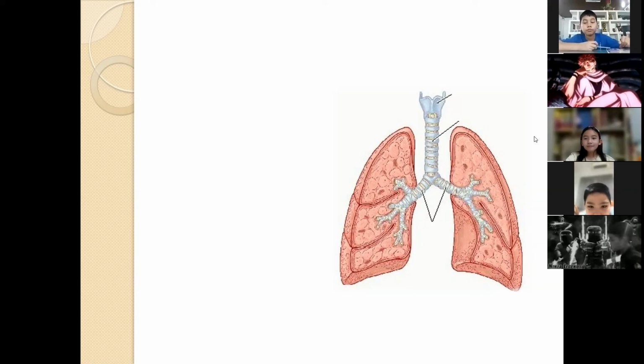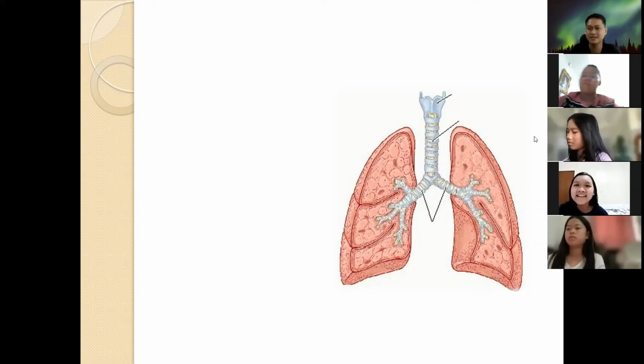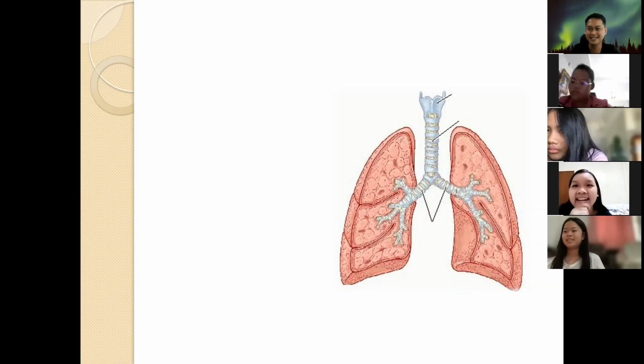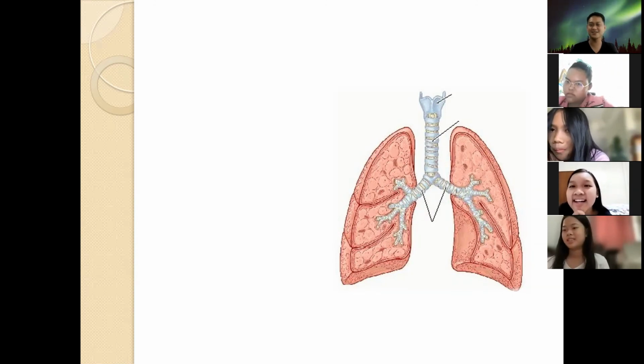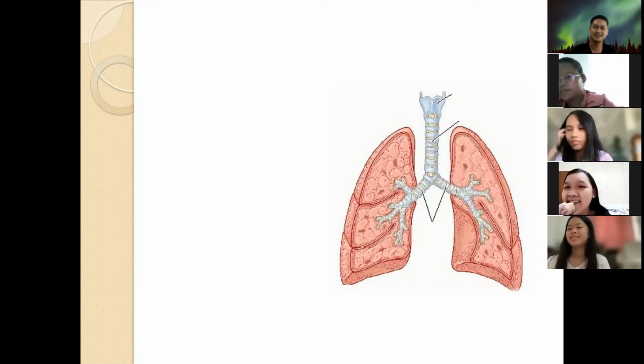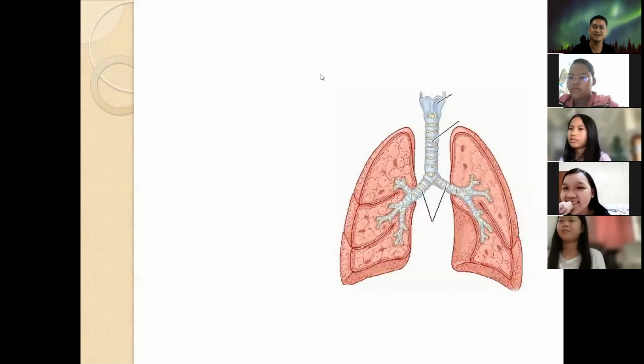Where's Bua? Bua, come on. What do you think? Which one is smaller, right or left? Which one is small, right or left? Left. Okay.